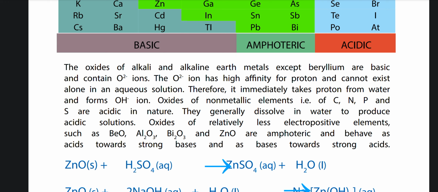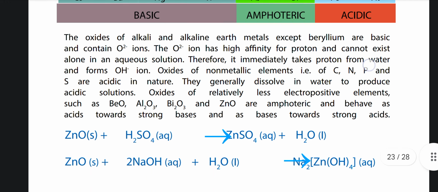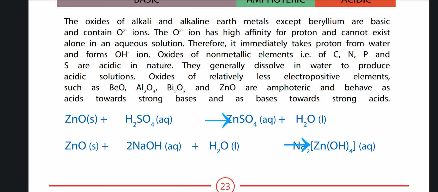Oxides of non-metallic elements like carbon, nitrogen, phosphorus and sulfur are acidic in nature. They generally dissolve in water to produce acidic solutions. Oxides of relatively less electropositive elements such as beryllium oxide, aluminium trioxide, Bi2O3 and zinc oxide ZnO are amphoteric and behave as acids towards strong bases and as bases towards strong